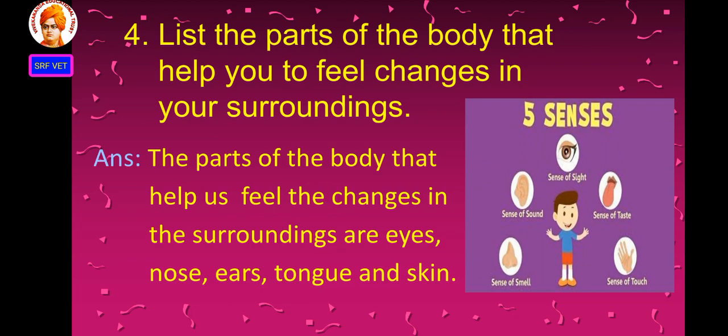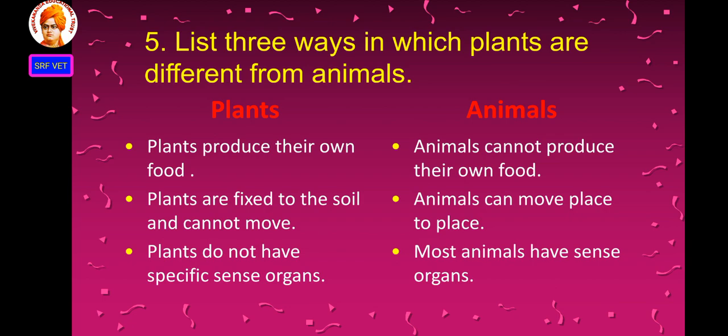The next one: list 3 ways in which plants are different from animals. Plants produce their own food. Animals cannot produce their own food.